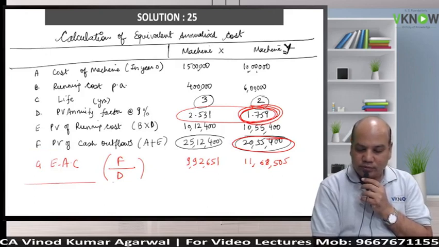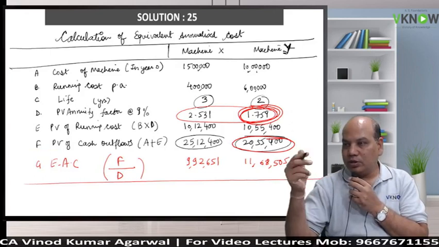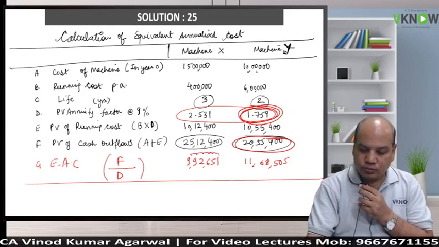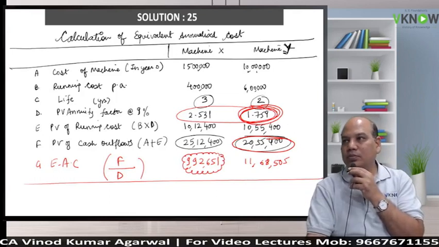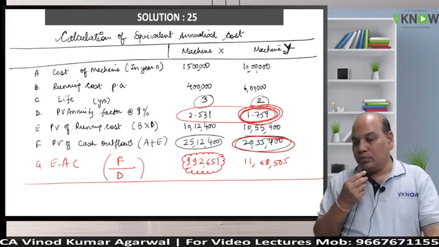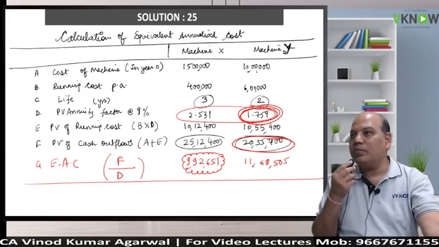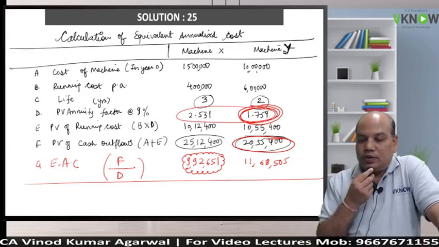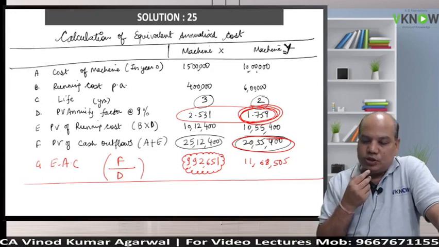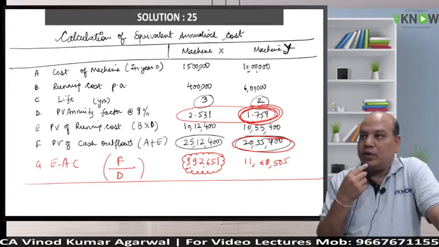Again, understand, if you buy machine X, it is equivalent to spending 992,651 every year. That means it will cost you 992,651 per annum. So all cash flows are converted into one single number for comparison purposes. That investment in X will cost you 992,651 per annum. But if you buy machine Y, it is equivalent to incurring 11,68,505 per annum.